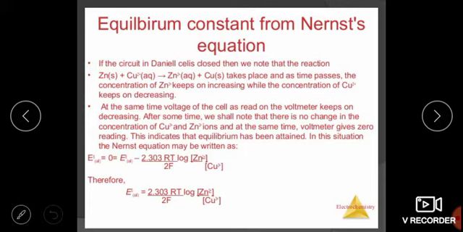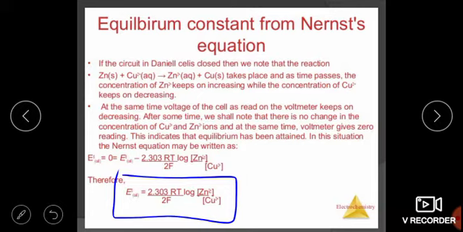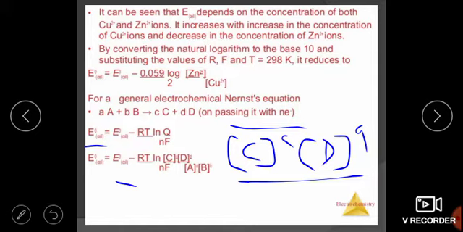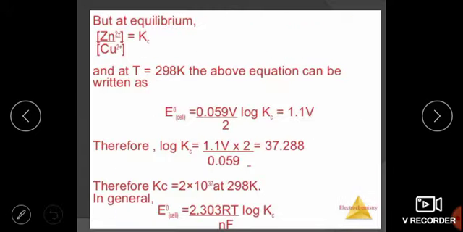So the formula becomes E naught cell is equal to 2.303 RT upon 2F log Zn2+ upon Cu2+. And it is better if you do this first, then use this formula. Okay, so next is what is the equilibrium constant now, in which Zn2+ upon Cu2+ we will write as Kc.